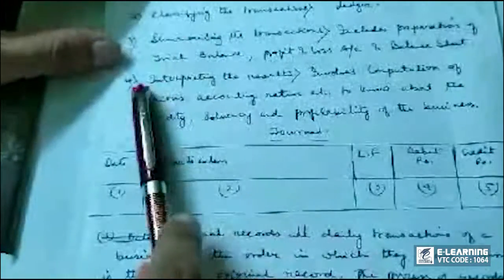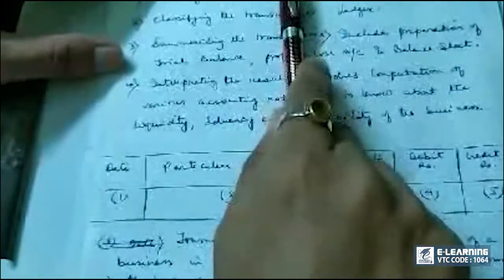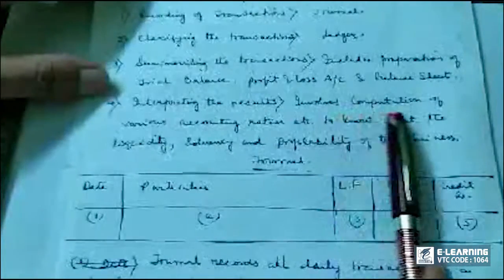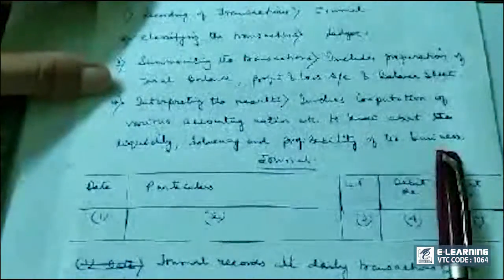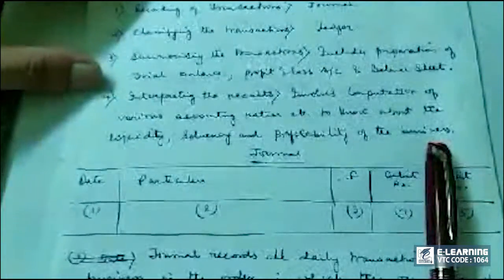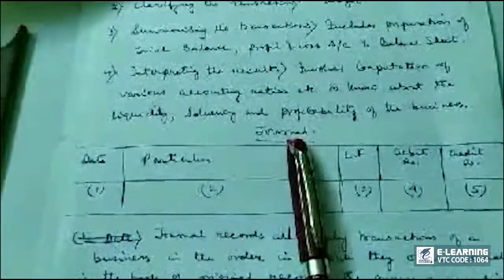and interpretation of the results. See, recording we have done it, classifying we have done it, and summarizing we have also done it. Now interpreting. Interpreting the result involves computation of various accounting ratios etc. to know about the liquidity, solvency and profitability of the business. These are higher accountancy and we will do it in class 12, not in this year. Accounting ratios, we will discuss in class 12. Now we will discuss journal.